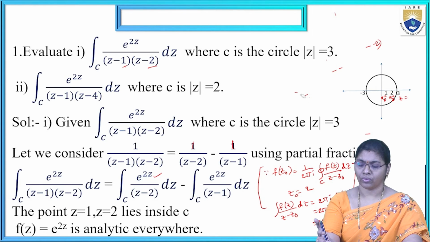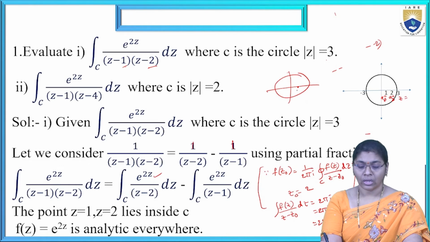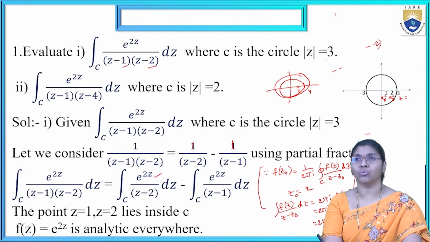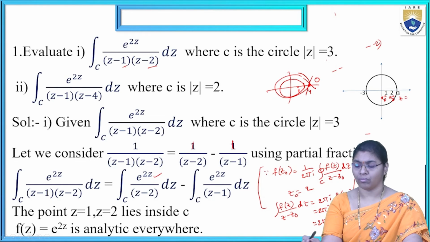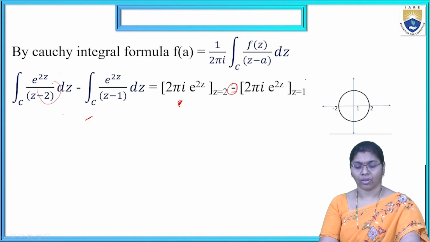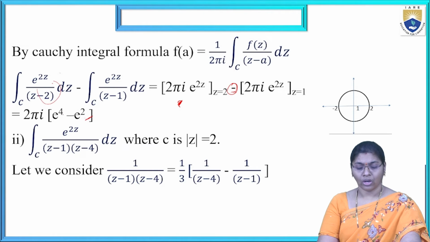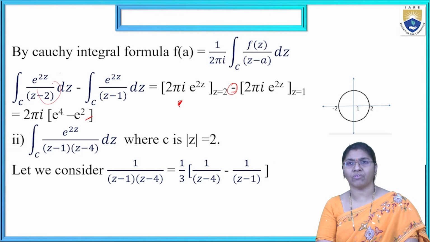Oh, sorry, a small mistake. The reason is, z equal to 1 and z equal to 4: they have given the region |z| equal to 2. Here 4 is larger than 2, so the z equal to 4 contribution is 0. Only we get the z equal to 1 condition. We are again applying partial fractions.